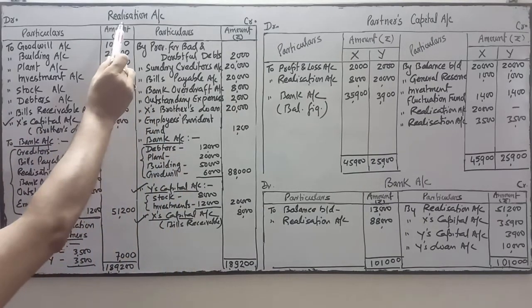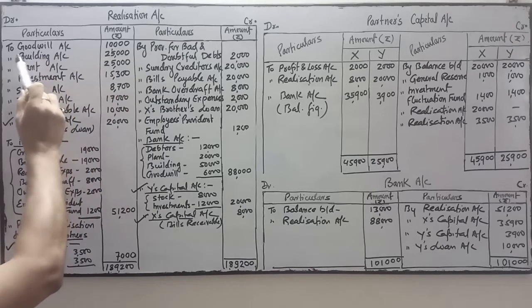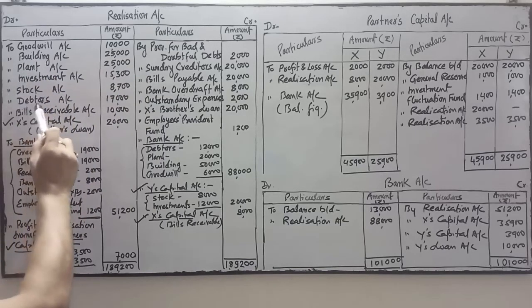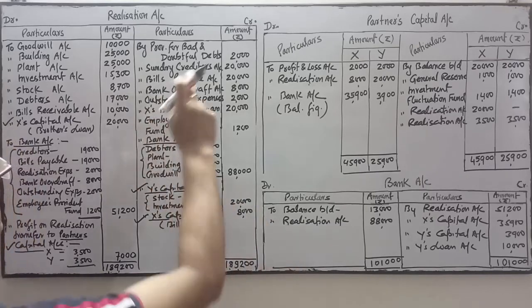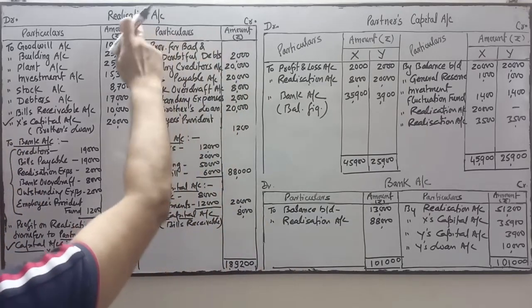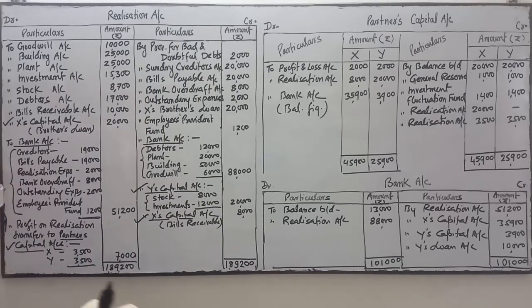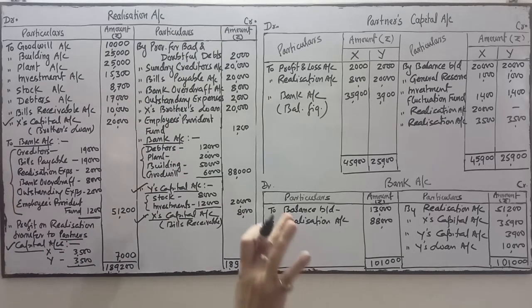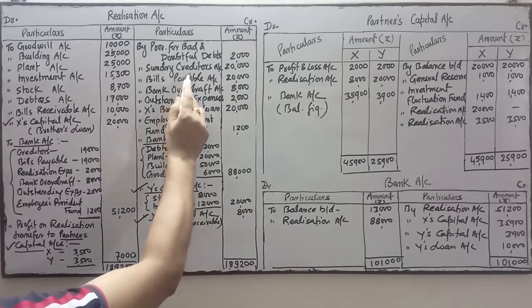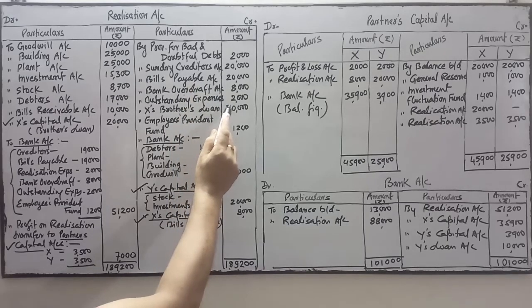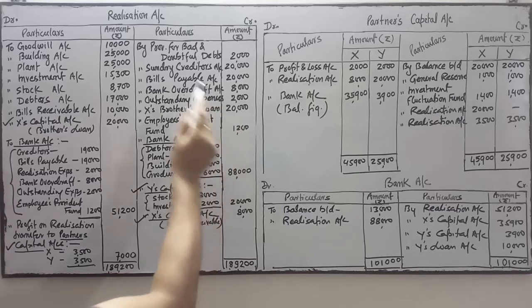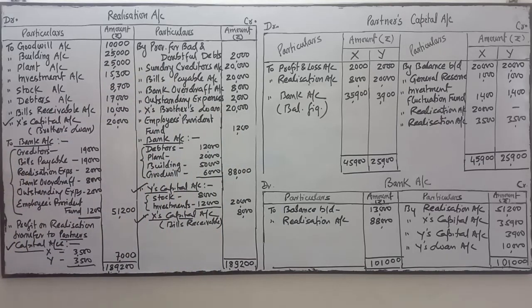You see the journal entry: realization account debit to goodwill, building, plant, investment, stock, debtors, bills receivable. Being assets transferred to realization account at their book value, this will be the narration. Thereafter, provision for doubtful debts account debit to realization account, being provision for doubtful debts balance transferred to realization account to close the ledger. Next is sundry creditors account debit, bills payable account debit, bank overdraft account debit, outstanding expenses account debit, ex-brother's loan account debit to realization account, being external liabilities ledger closed.